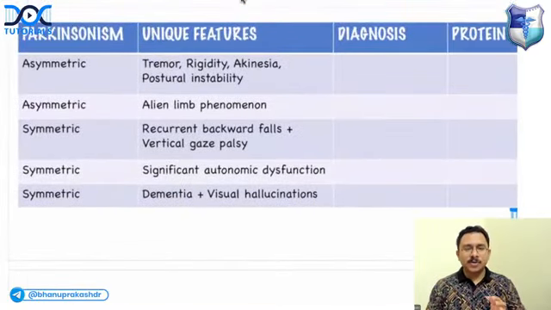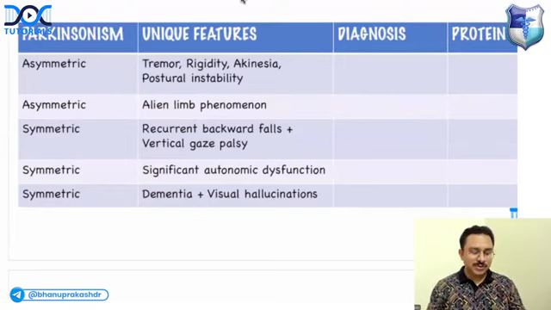Next, another important table on the different types of Parkinsonism. I'm writing their unique features and then you have to tell me the diagnosis.